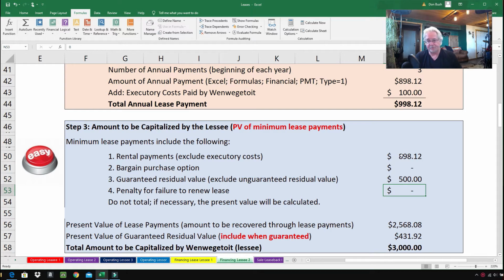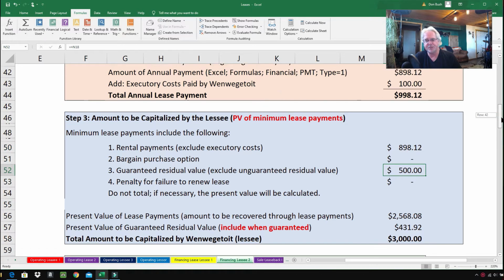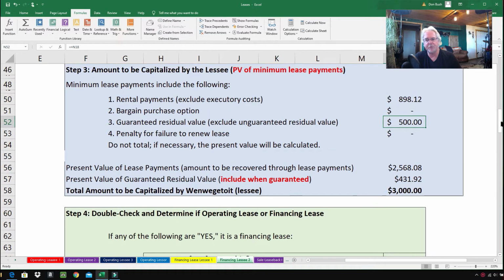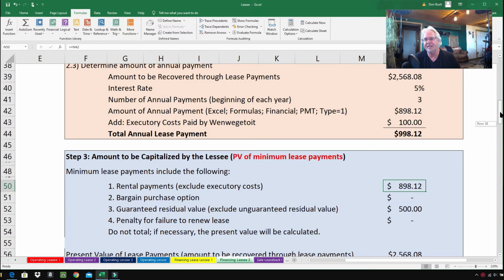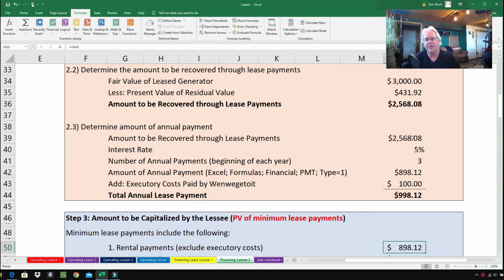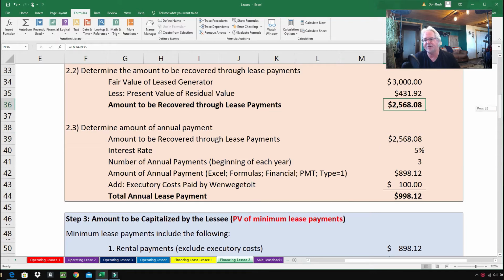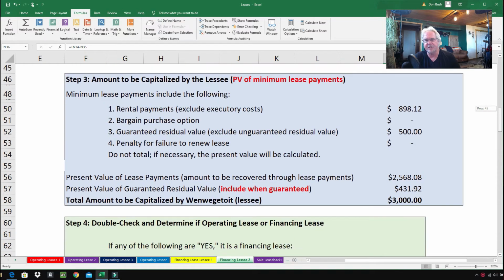So now I put these numbers up here almost like placeholders, just so I get the idea of what's going on. But what we really need is the present value of those numbers. So the present value of 3 payments at the beginning of the year at $898.12 is equal to, here we go, $2568.08, and that's what we really want.